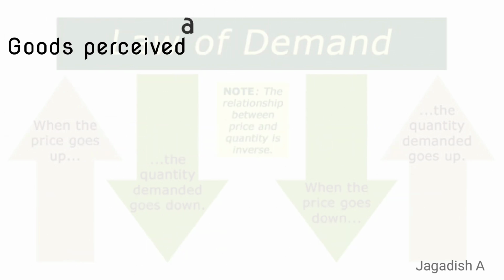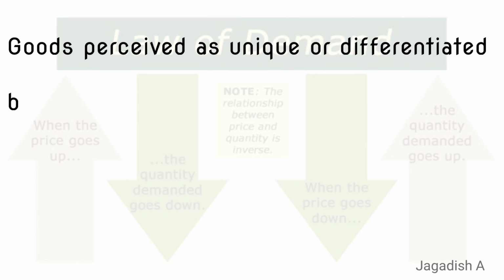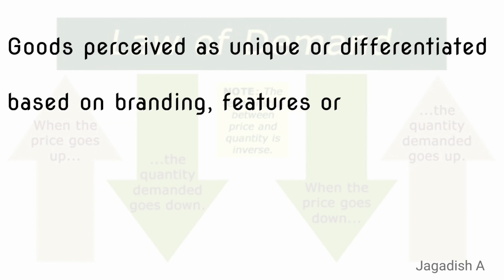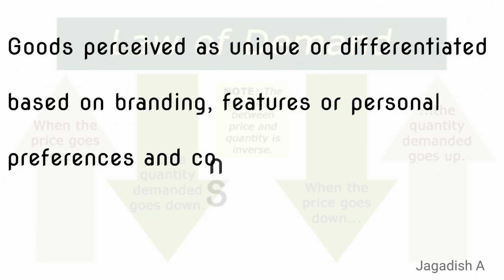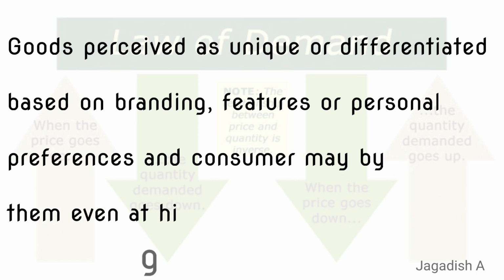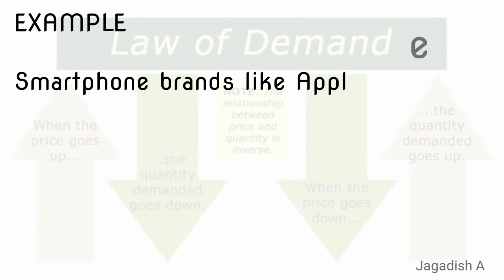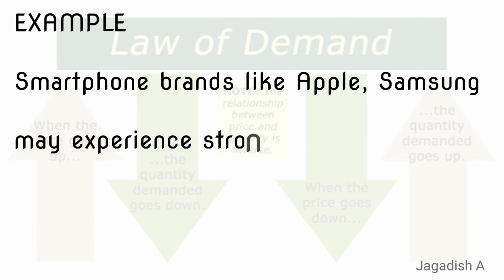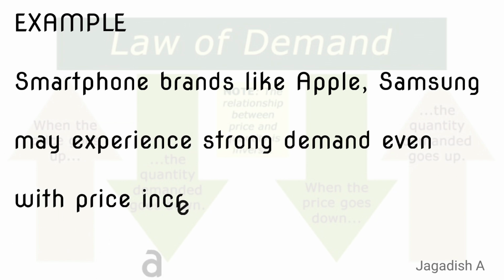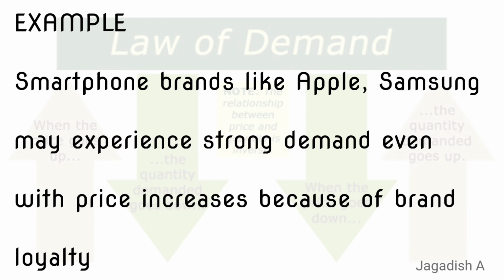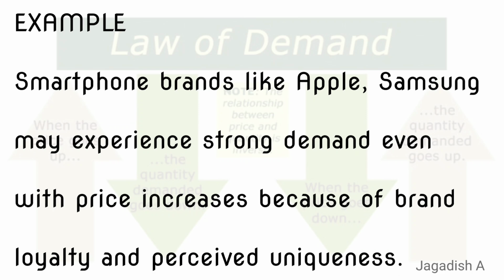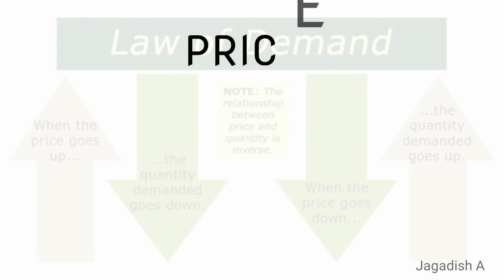Some goods are perceived as unique or differentiated based on branding, features or personal preferences, and consumers may buy them even at higher prices. Example, a specific brand of smartphones like Apple or Samsung may experience strong demand even with price increases because of brand loyalty and perceived uniqueness.